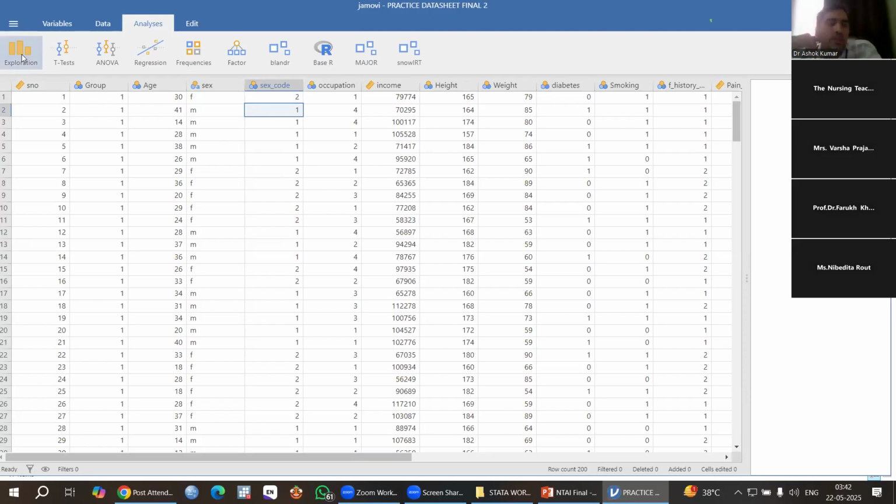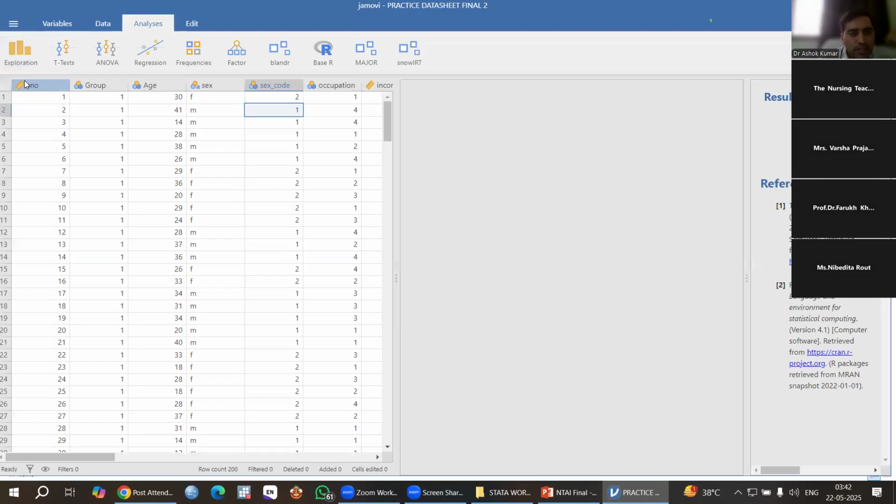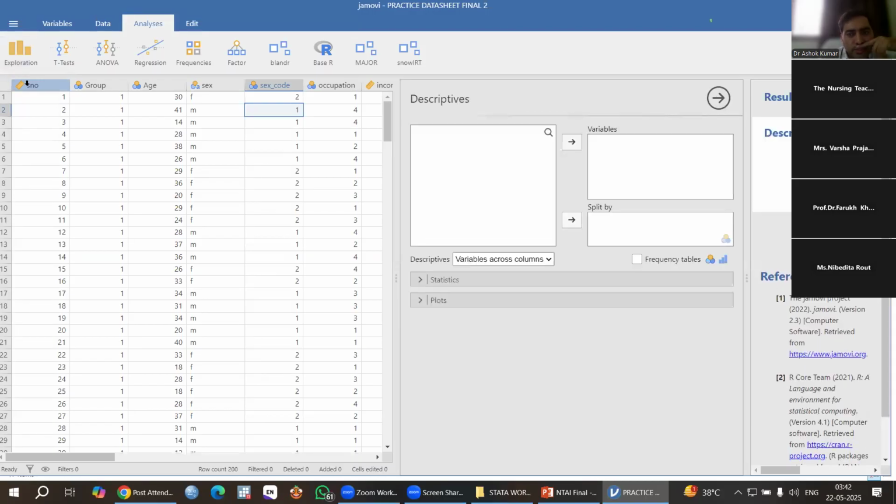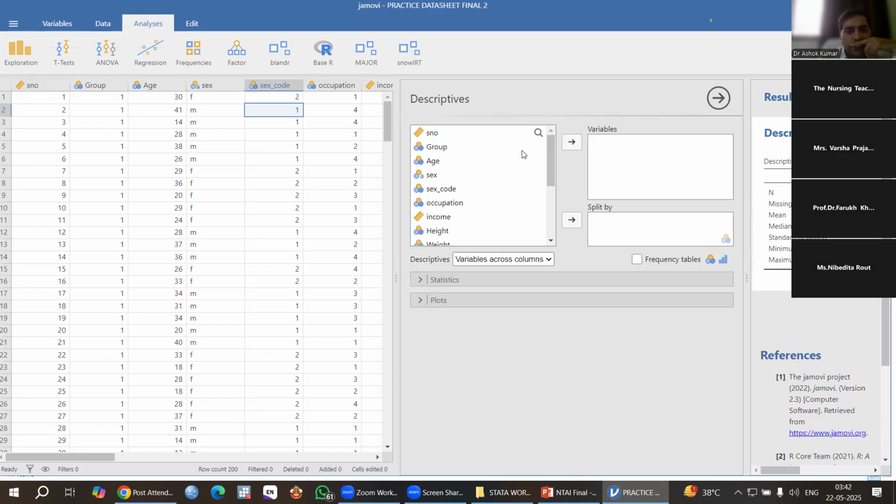So I have to click this exploration. You can see it in the left upper corner, exploration. Then click this exploration. This dialog box will come, and you have to click descriptives. Exploration, then descriptives. When you click, this window will come. You will get it here or here. It's okay, there is no problem. I got it on the right side of the screen; you will get it on the left side.